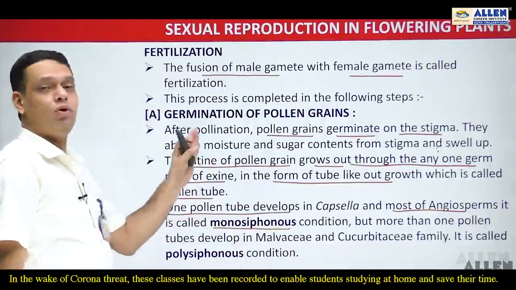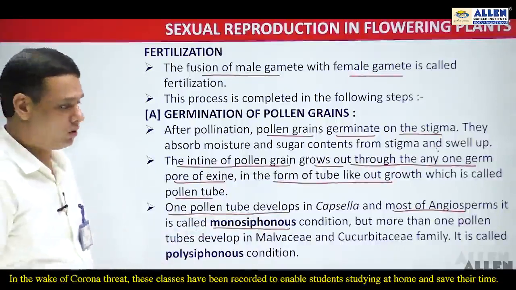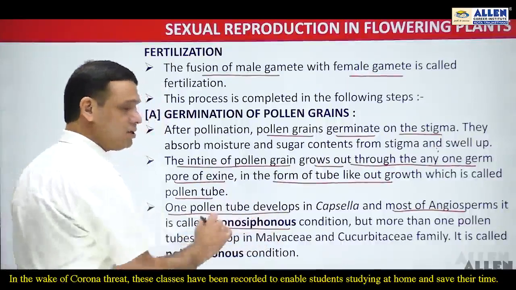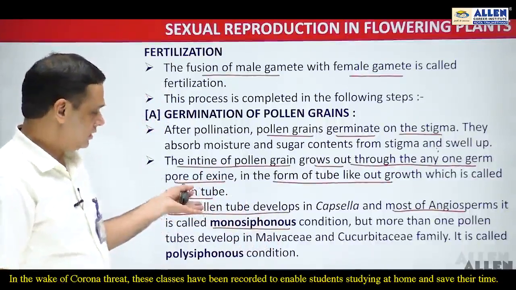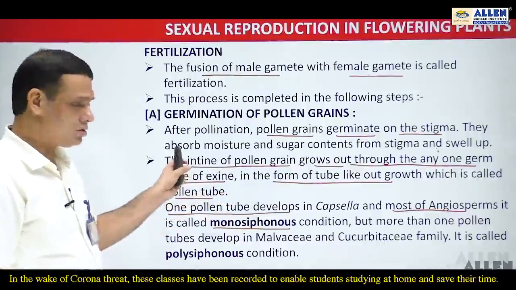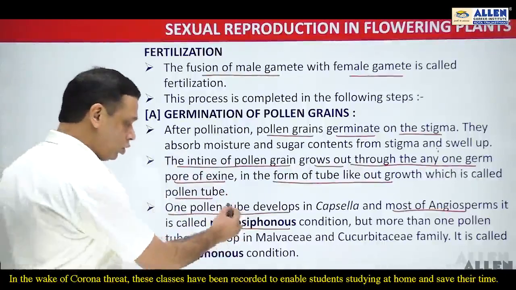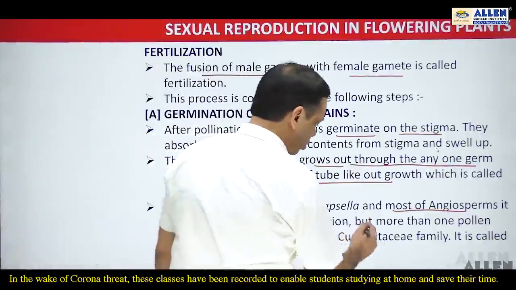If one pollen tube develops, that condition is known as monosiphonous. Here siphon means the tube-like structure, which in this case is the pollen tube. So monosiphonous means a single pollen tube develops.